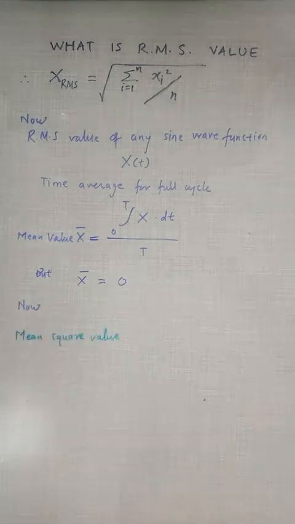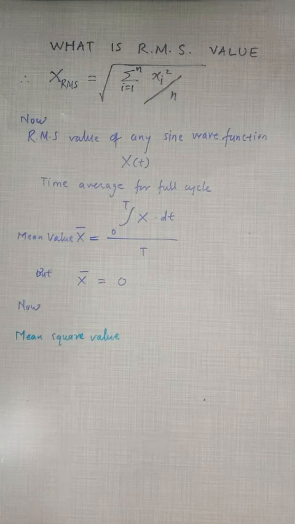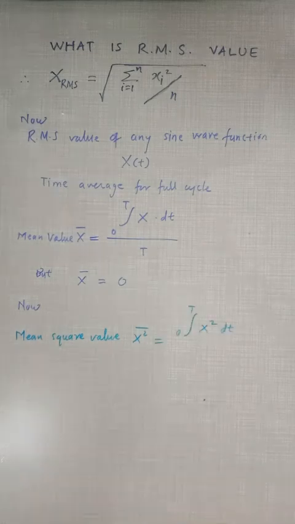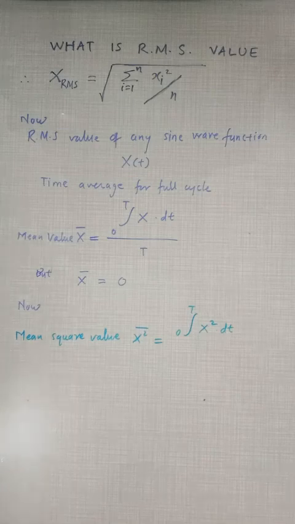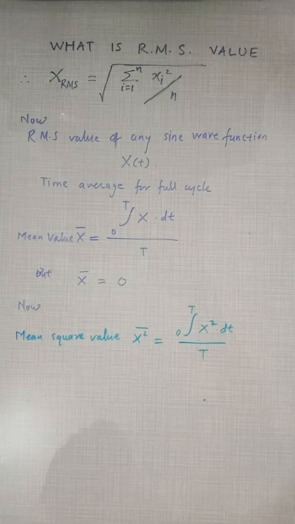Now, what is mean square value? It is denoted by x square bar. It is the integration of x square over t for a complete cycle divided by the time for a cycle, that is period capital T. So this is the mean square value.